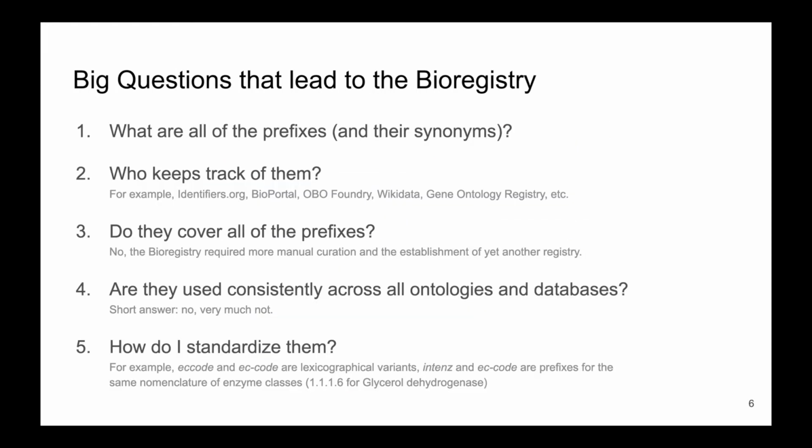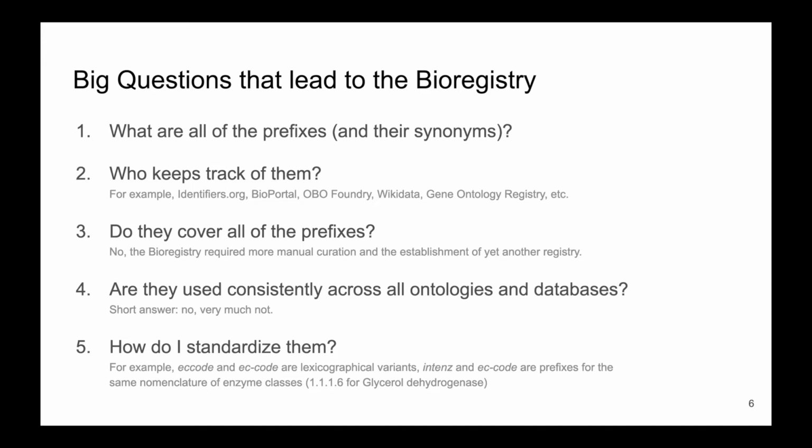These issues prompted several big questions that ultimately led to the development of the Bioregistry. What are all of the prefixes and their synonyms? Who's keeping track of them? On the last slide, I showed identifiers.org, Bioportal, the Obo Foundry, Wikidata, and several others. And do they cover all of the prefixes? And the answer is no. I'll show on the next slide. Are they consistently used across all ontologies, databases, and other semantic spaces? The short answer is no.